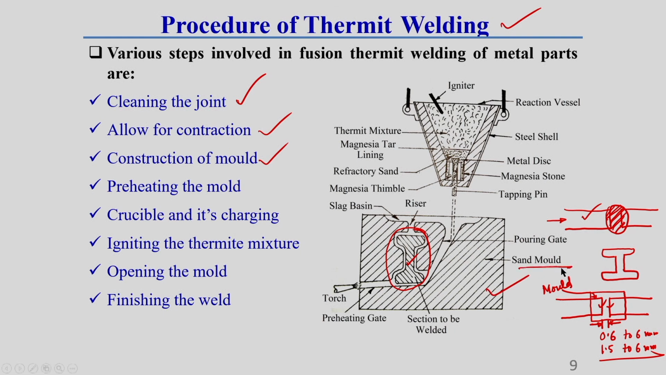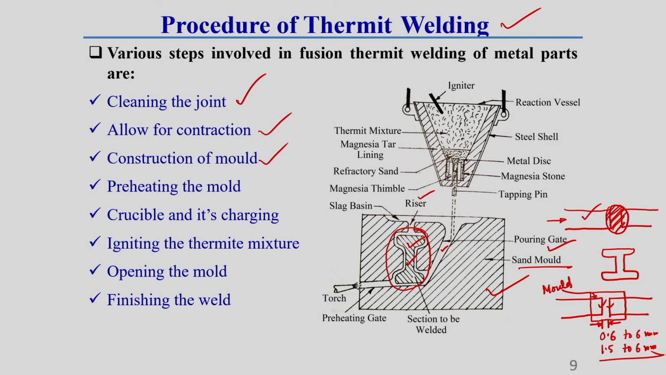This is the sand mold I have shown here. Around the cross section I have made this mold. Now, you see in this mold we have to provide some pouring gate. This is called the pouring gate, through which the molten material will pass and be deposited around this section. To evolve or remove the gases from this zone, a riser is required. So, this is the riser, and at the top of the mold whatever slag is formed, slag means some impurity or other flux composition.